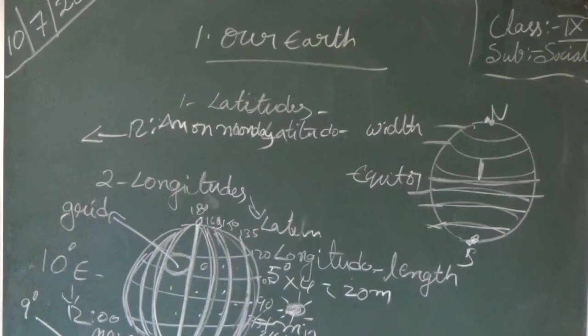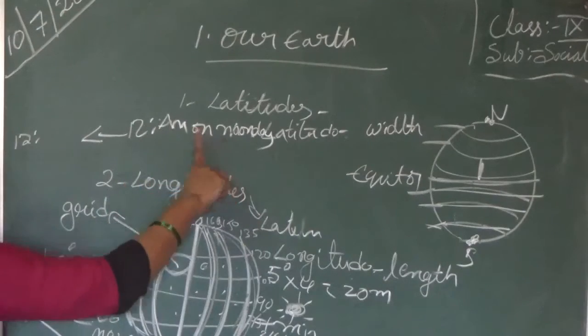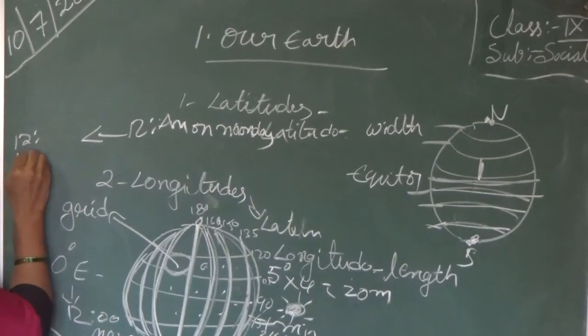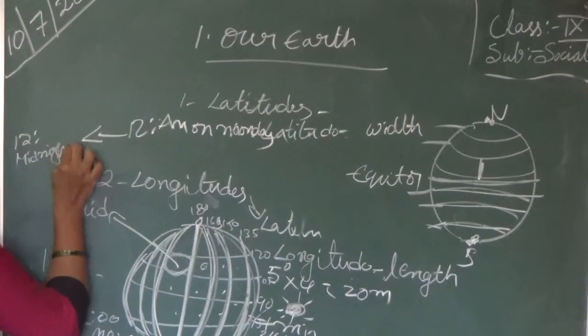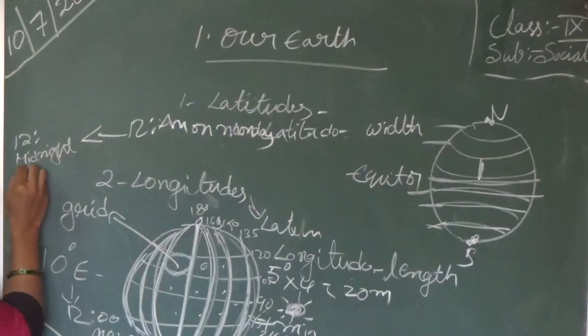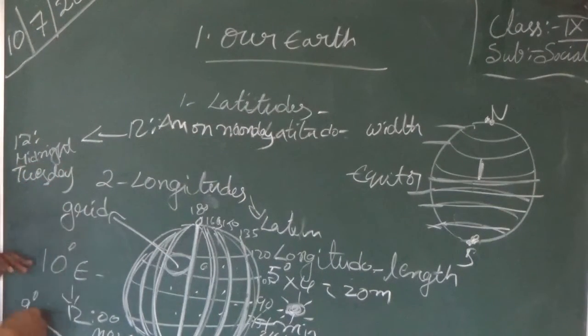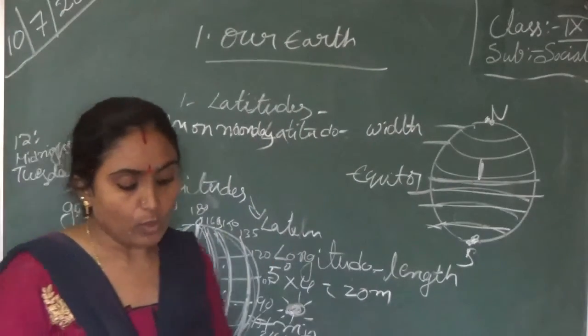At the same time, in the opposite direction, where it is 12 midday here, it is midnight there. Then it is Tuesday there, just morning on Tuesday. Like that, the opposite directions are quite opposite, north and south, west.